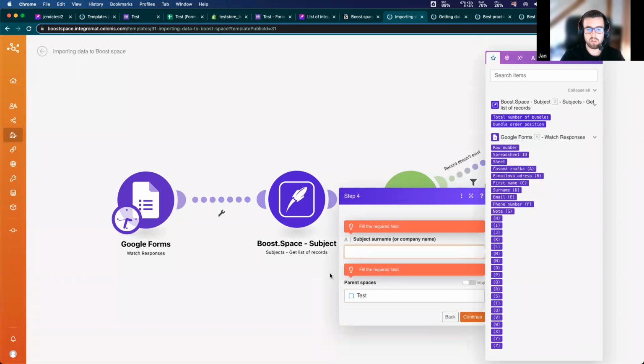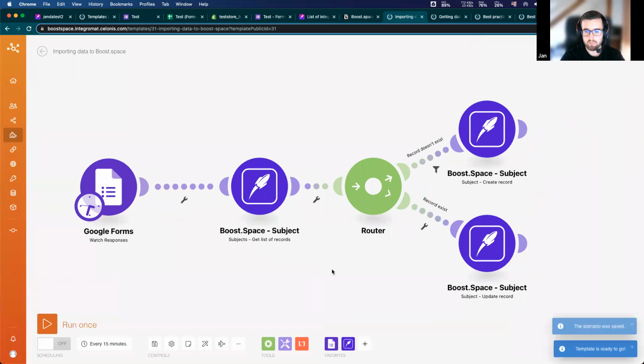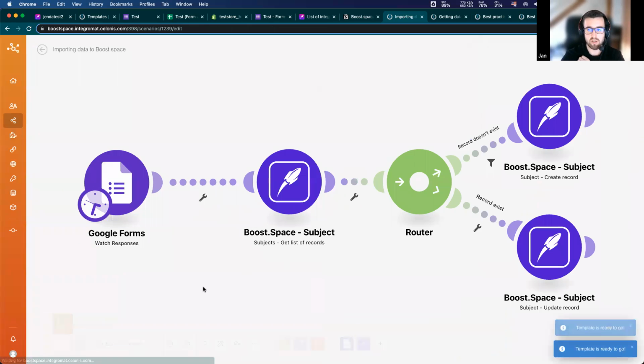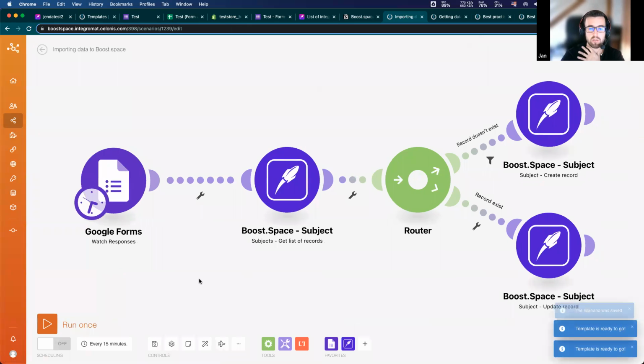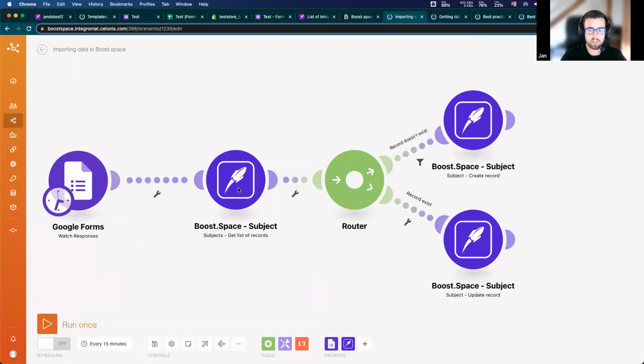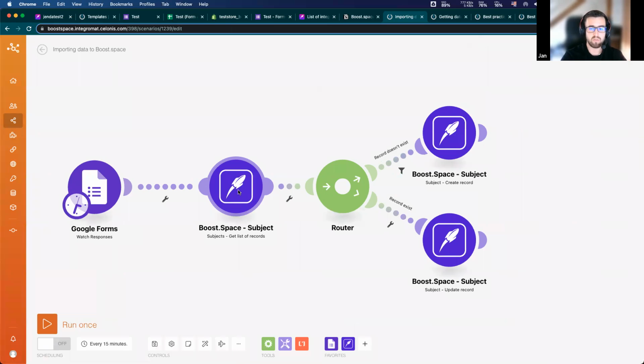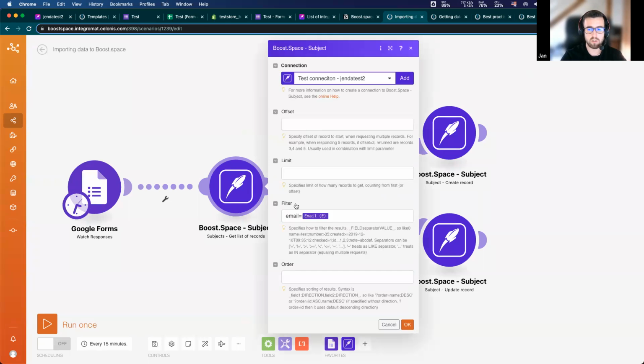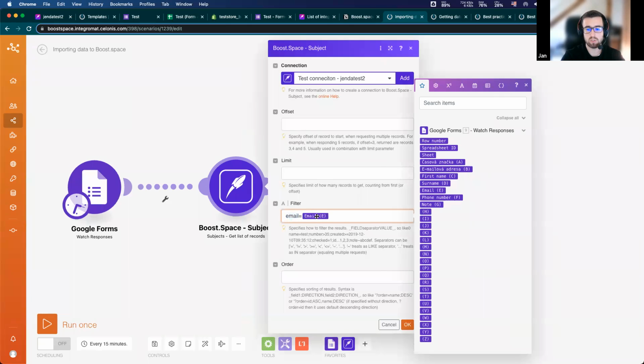Okay, so what does this scenario actually do? Now we have created a scenario from a template, and what does it do? It will receive data like before, and there is this get list of records, and we have already set up here a filter where I only want to receive emails which are equal to the email from BoostSpace.